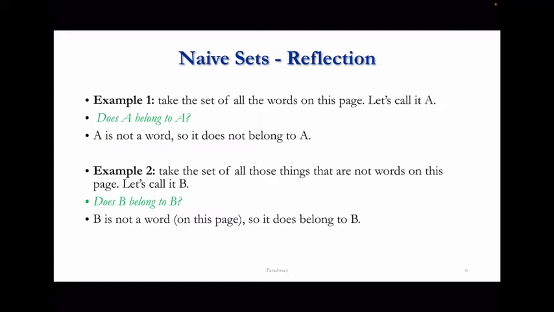Okay, let's see a second example. Example 2. Take now the set of all those things that are not words on this page, so everything which is not a word on this page. Let's call this collection of all these things B. If you ask, does B belong to B? Well, in this case, we clearly have to say yes, of course.